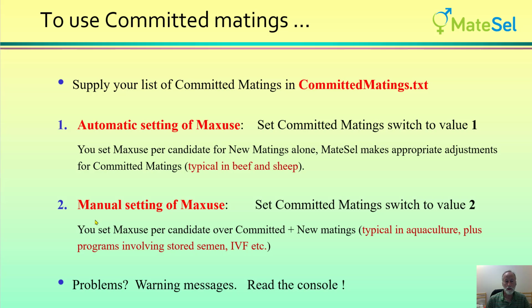However, sometimes people will use setting number 2, which is manual setting of max use. Here you set max use per candidate over committed plus new matings. That means, for example, if you wanted to have a complete season of breeding, many runs of Matesel, and you wanted to set the maximum use per candidate over that whole season, then you would set that maximum use at the beginning of your season and maintain it throughout, apart from adjustments that might sensibly be made. So this is typical in aquaculture and probably programs involving stored semen and IVF, for example, in, again, beef and sheep, where you want to manage the use of individual sires in particular throughout a whole breeding season.